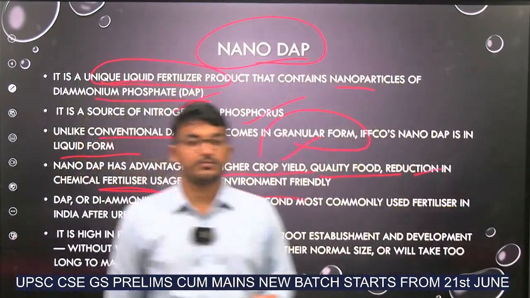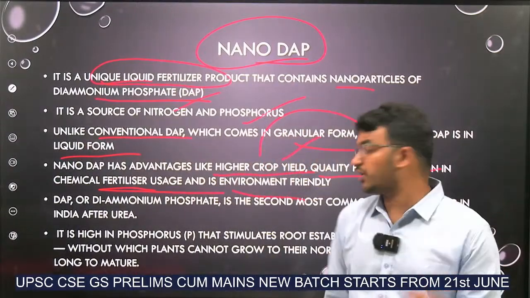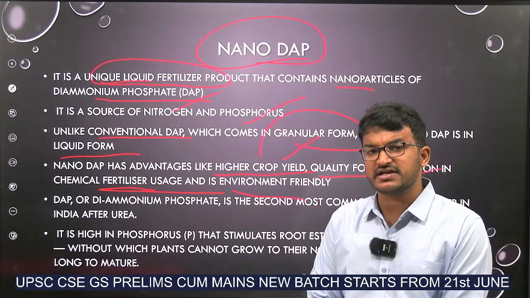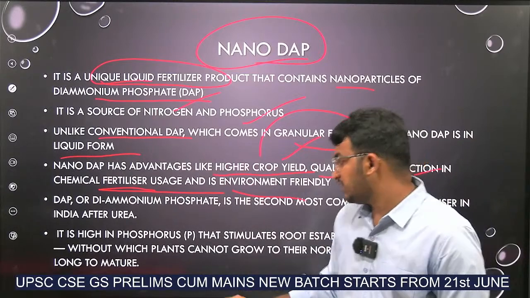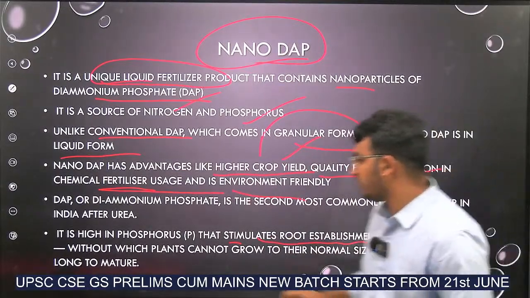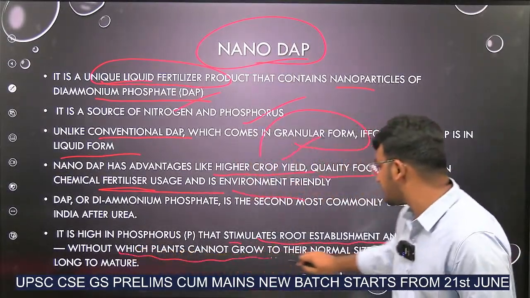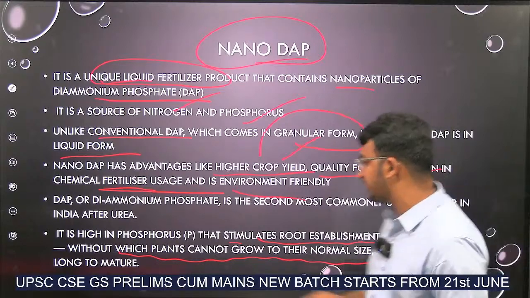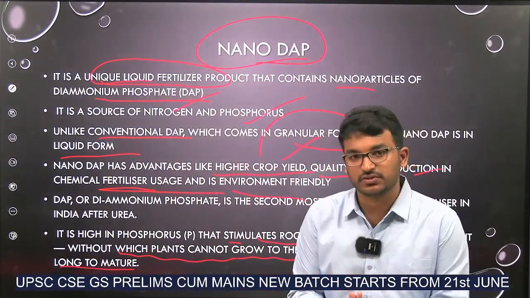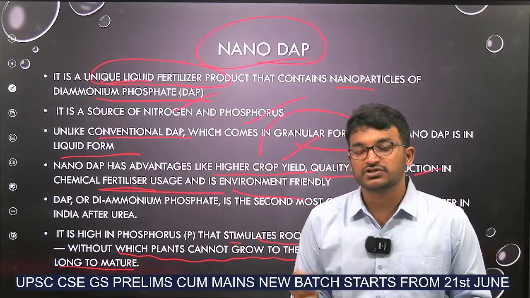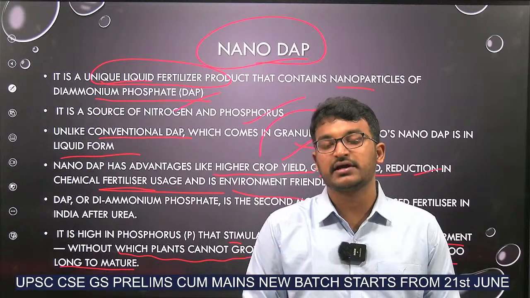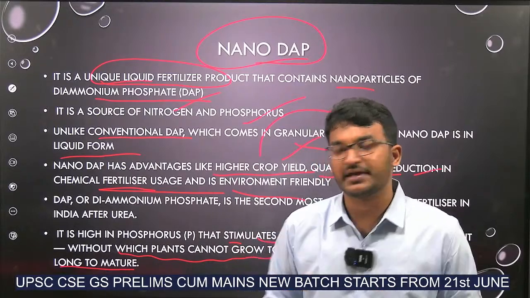And what is the importance of using phosphorus as a fertilizer in agriculture? Phosphorus stimulates root establishment and development, without which plants cannot grow to their normal size, or it will take too long to mature. It means it will be strengthening the roots. It will be stimulating them, so that there will be easier uptake of water and also growth of the plant. Okay.